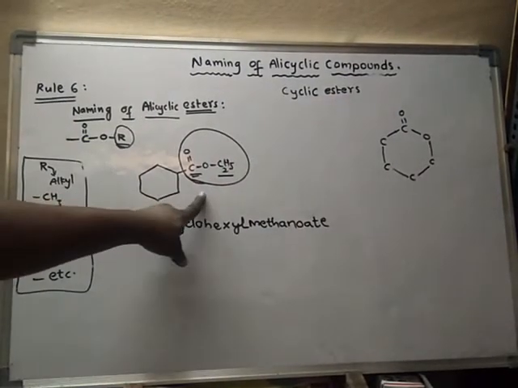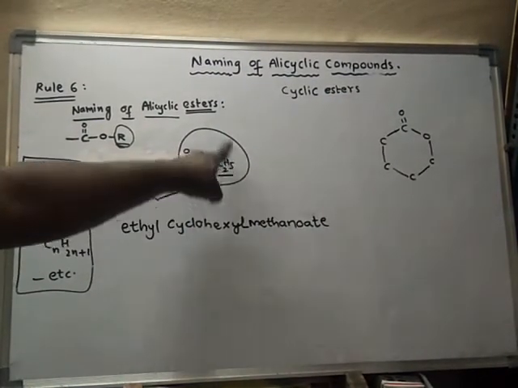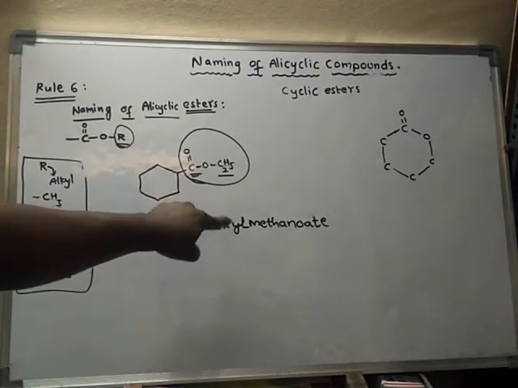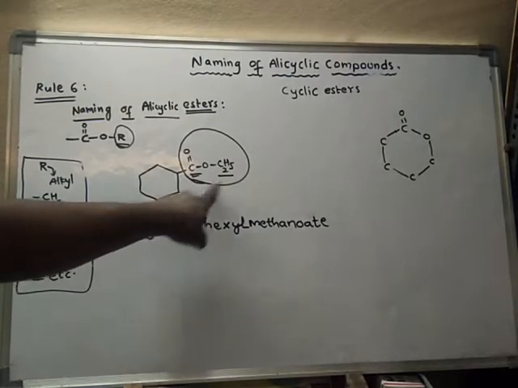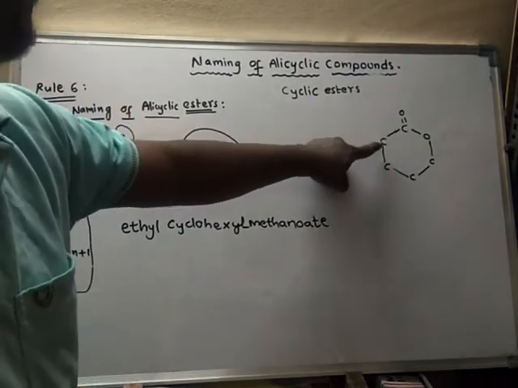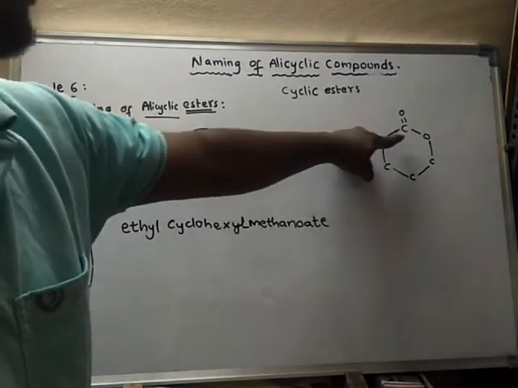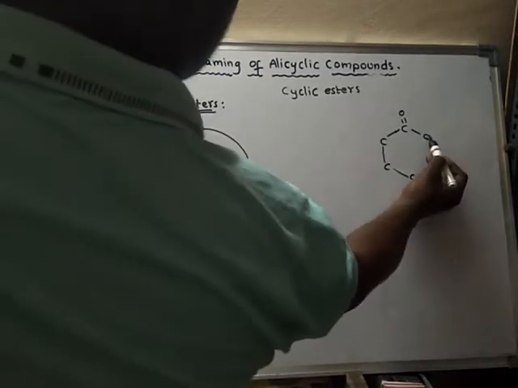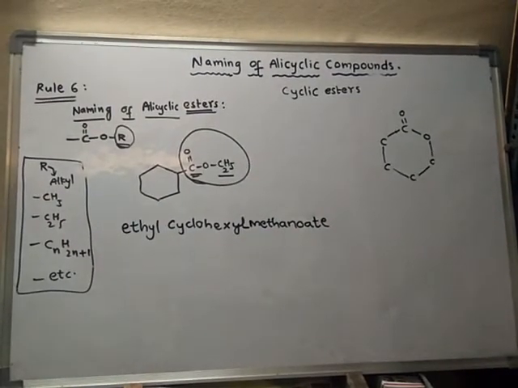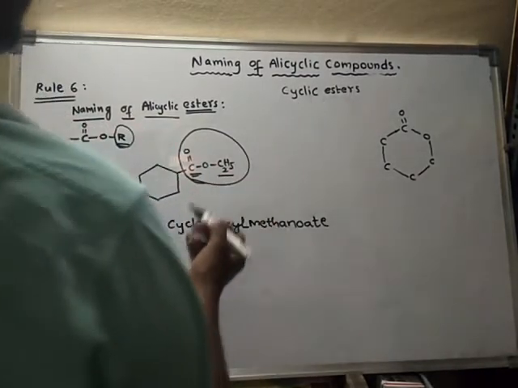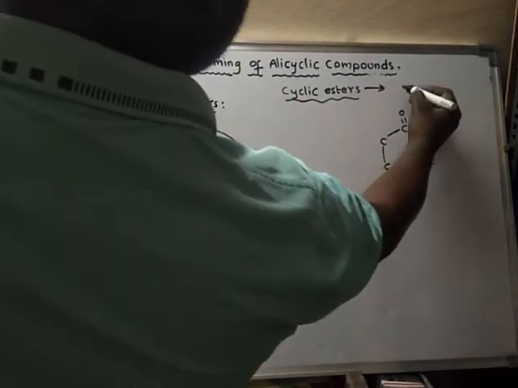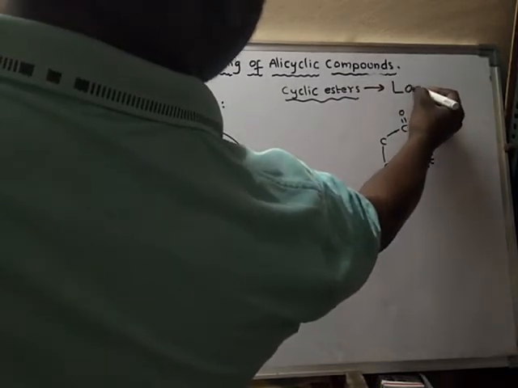This is not a cyclic ester, because here the ester group is not part of the ring. The ester group is outside of the ring. But here the ester group has become part of the ring. The carbon of the ester group has become part of the ring, and even this oxygen has become part of the ring. Such esters are said to be cyclic esters. There is a name given to cyclic esters. These cyclic esters are called lactones.